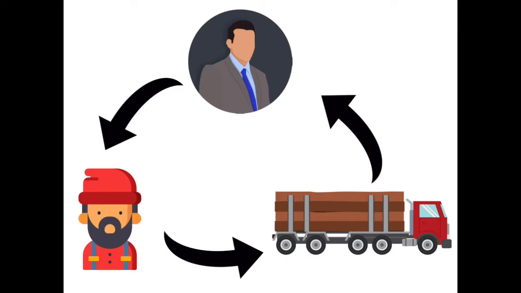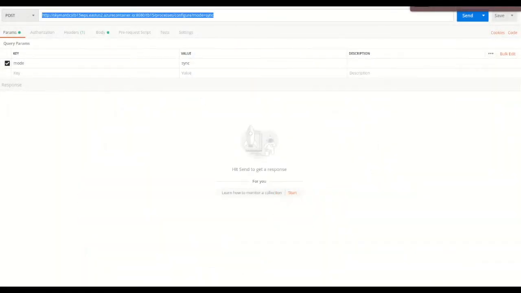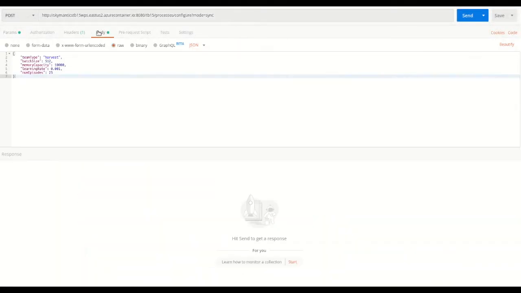In order to calculate wood transport costs, a routing engine had to be implemented. These processes were orchestrated using an OGC web processing service interface to configure the settings of the agents, launch the training, and execute the full model. Let's look at an example. First, we will set the harvest agent's neural network parameters and train it.